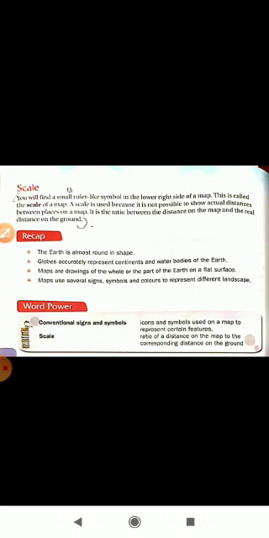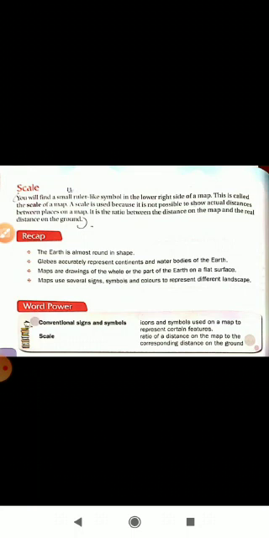We also studied some disadvantages of globes: because of its size it is not easy to carry, and we cannot see the whole earth at a time on the globe. That is why instead of a globe we can always use maps.